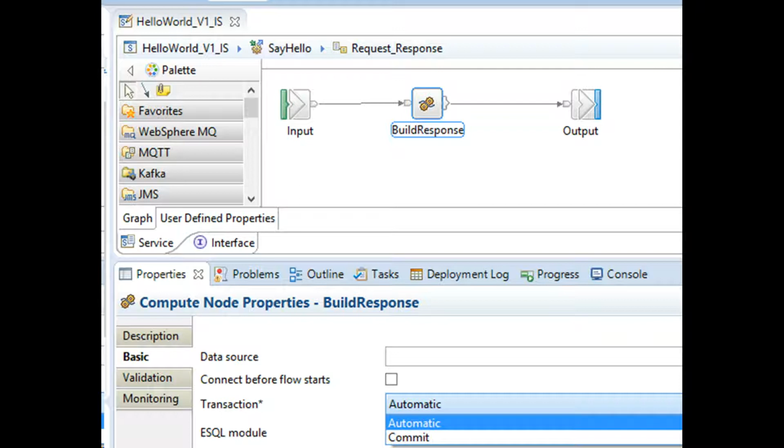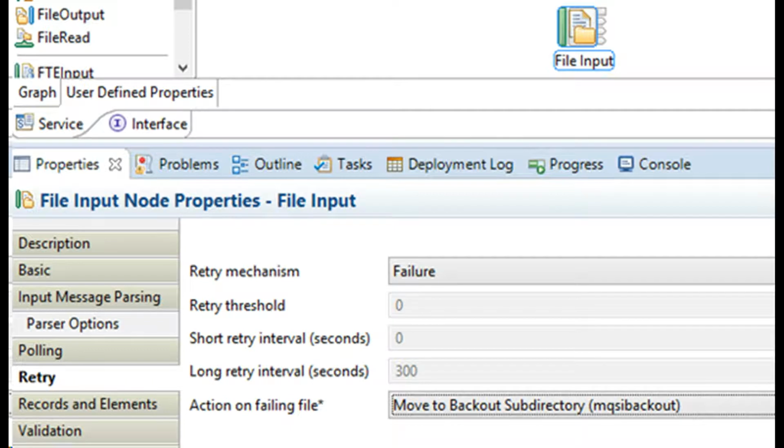Typically, these properties include an option of automatic so that subsequent nodes in the flow assume the characteristics set by the input node. Message flow nodes that support transport might have other properties such as what the integration node does when a message flow failure occurs. For example, file input node has a retry property that you can set to determine failure behavior.